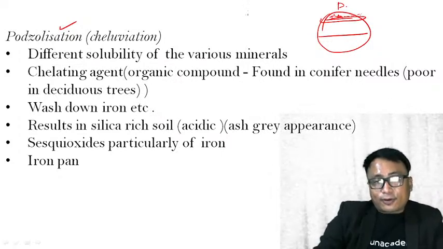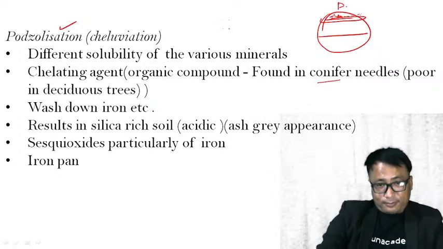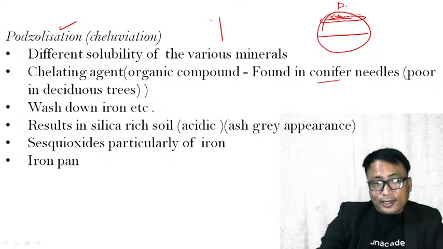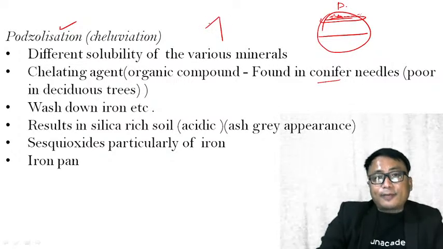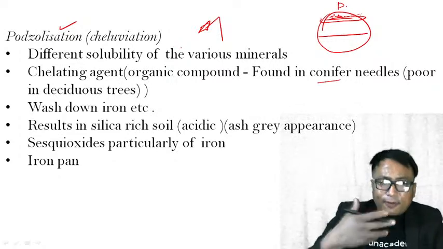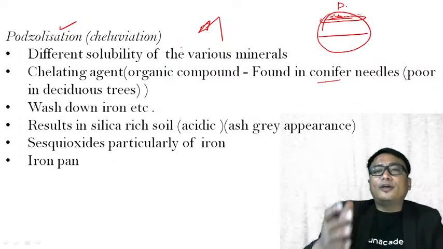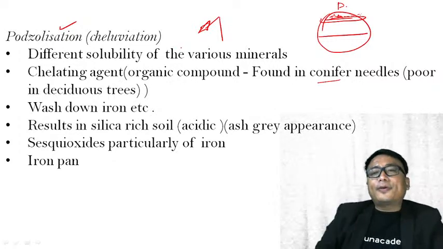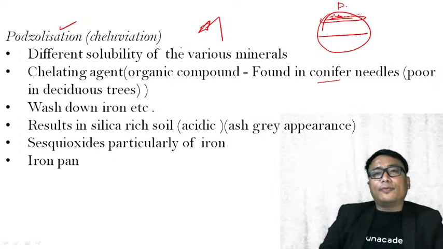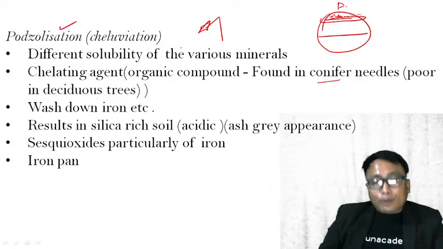An important characteristic of a coniferous type of forest is that it has leaves in the shape of a needle. It is one of the adaptive characteristics that has been developed by the vegetation in this area. Why? Because it is very cold, strong wind blows, and snow happens.